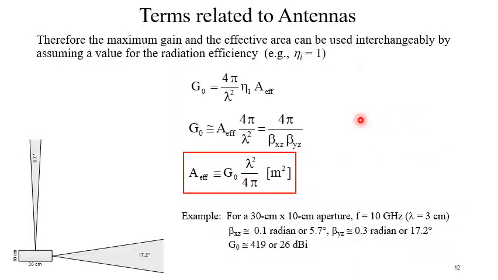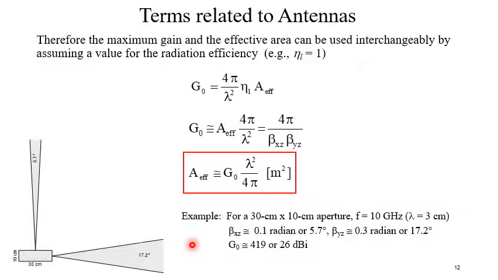So the maximum gain and the effective area can be used interchangeably by assuming a value of 1 for the radiation efficiency. So G0 equals 4π by λ squared times ηL into Aeff, that is equal to Aeff 4π by λ squared, that is nearly 4π by βxz βyz. So Aeff is nearly equal to G0 λ squared by 4π.